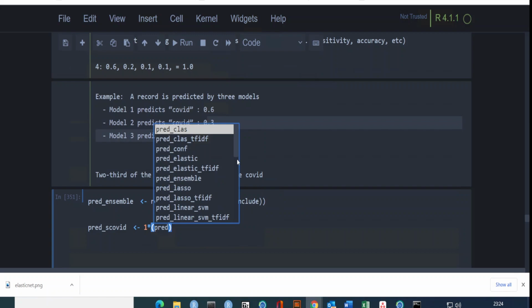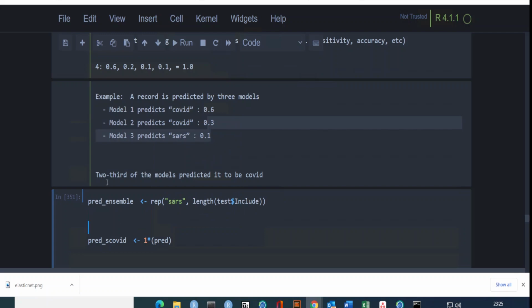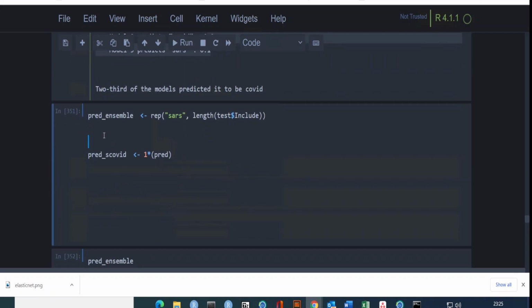I don't know which of them I want to choose, because I have several models. This is just for demonstration, but in your case you have to carefully select all your models depending on their performance. Sometimes I have SVM sigmoid and SVM sigmoid TF-IDF. Those models are naturally correlated to each other because they are from the same algorithm. They are independent, but highly correlated because they are from the same model. So when you choose, you probably have to compare the two models and take the one best performing algorithm.